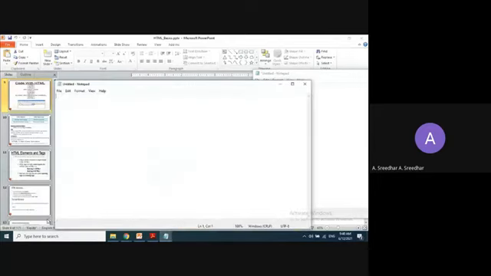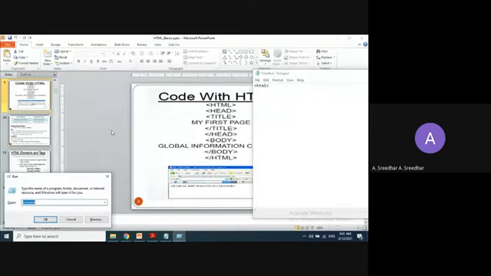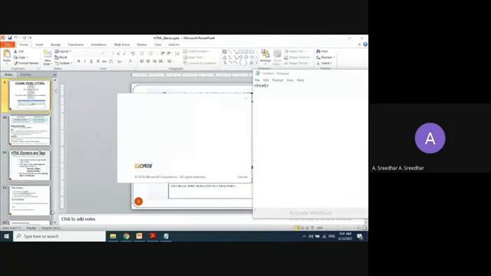This is a shortcut. Instead of searching and clicking on open, just open that run window and type notepad. This is a shortcut for opening existing software. If you want to work with Microsoft Word, you can write WinWord and click on OK. And for Microsoft Paint, you can write mspaint.